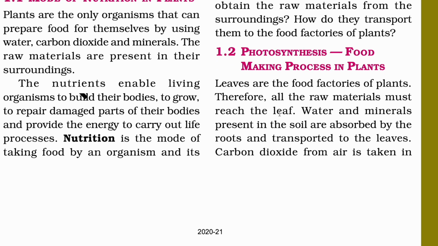Let's know the answers. Photosynthesis. Photo means light and synthesis means the process of making something. So photosynthesis: we are going to synthesize the food with the help of light. And if you talk about chemicals, then you can say chemosynthesis. We are going to synthesize the food with the help of chemicals. But now we are going to talk about photosynthesis, the food making process in plants.